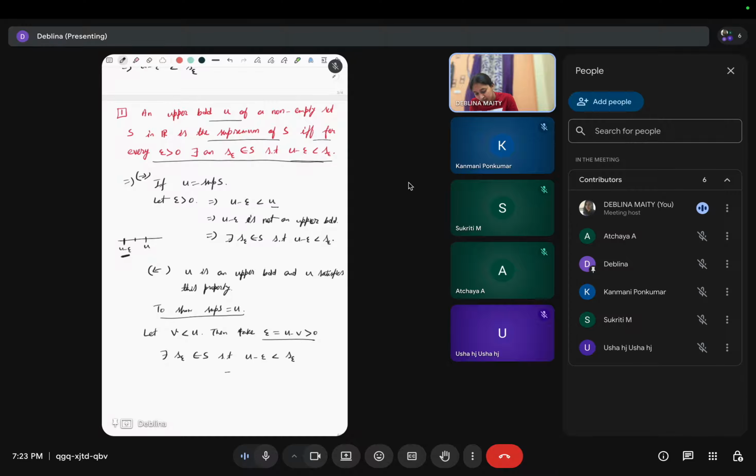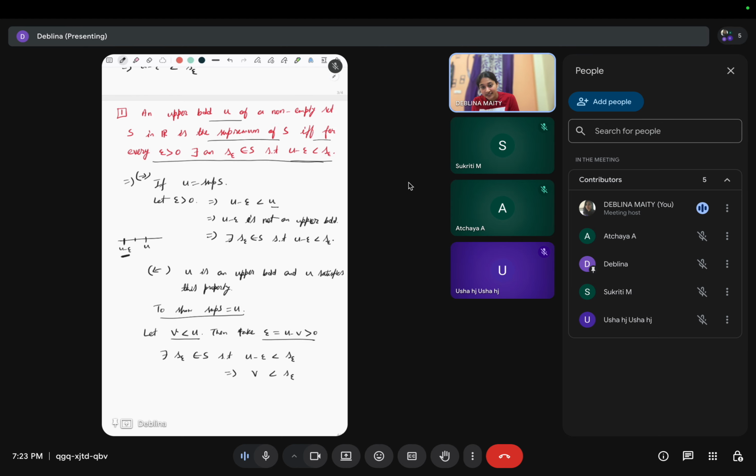So this means what? u minus epsilon is v. So v is less than s epsilon. Right. So any point which is less than this u is bounded by a point of S.